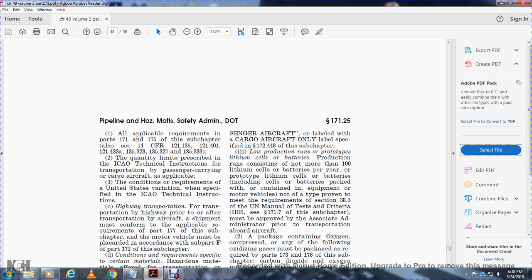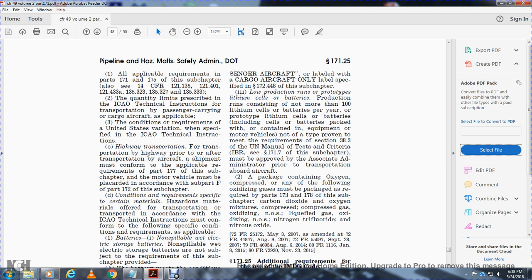The shipment must conform with the applicable requirements of Part 177 of the subchapter, and the motor vehicle must be placarded in accordance with Subpart F of Part 172 of the subchapter.